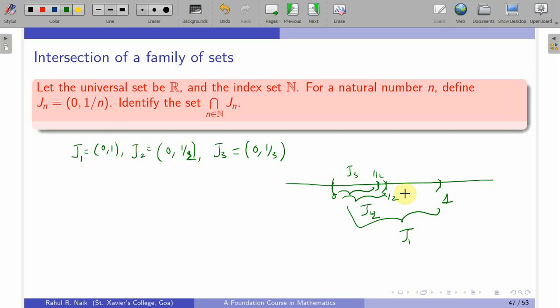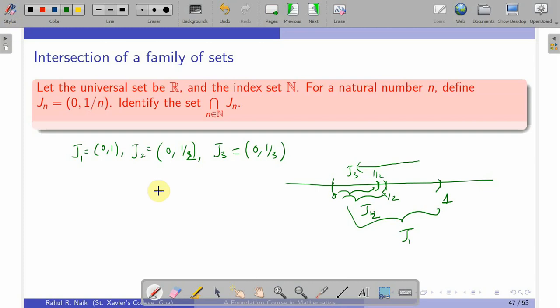We want to see the intersection of Jn. This 1 by n shrinks towards 0 as n keeps moving further, and from that we get the hint that the intersection of Jn has to be an empty set, and that is what we prove here.